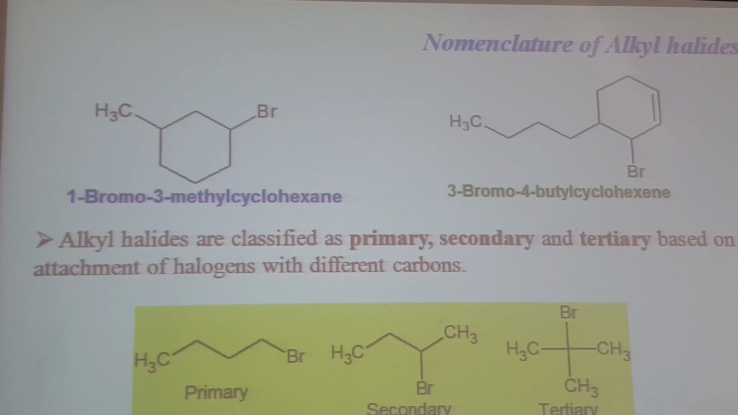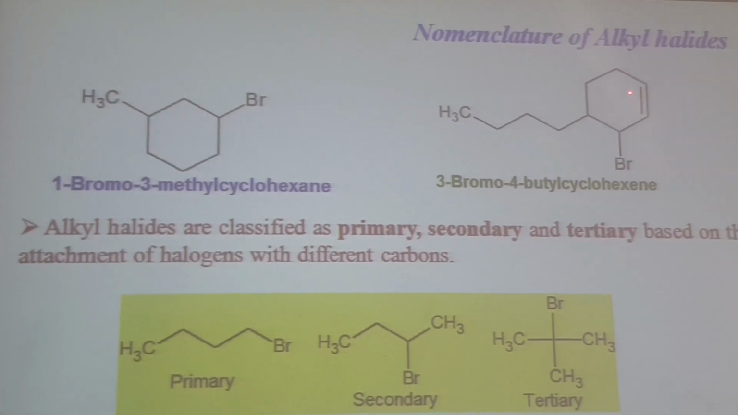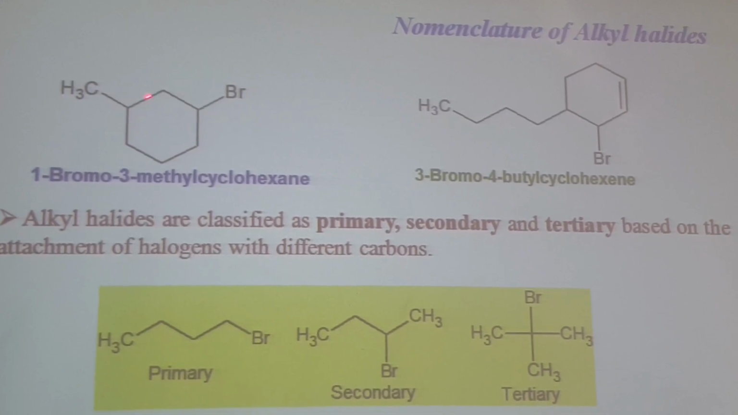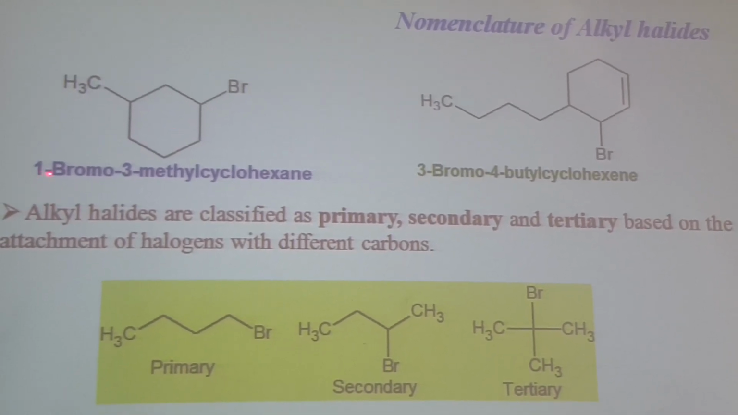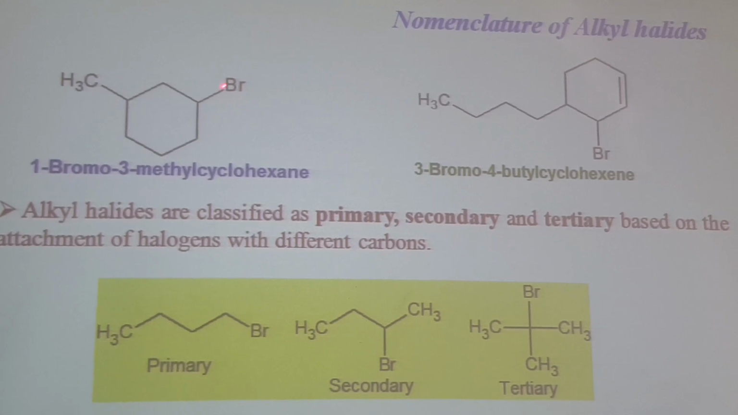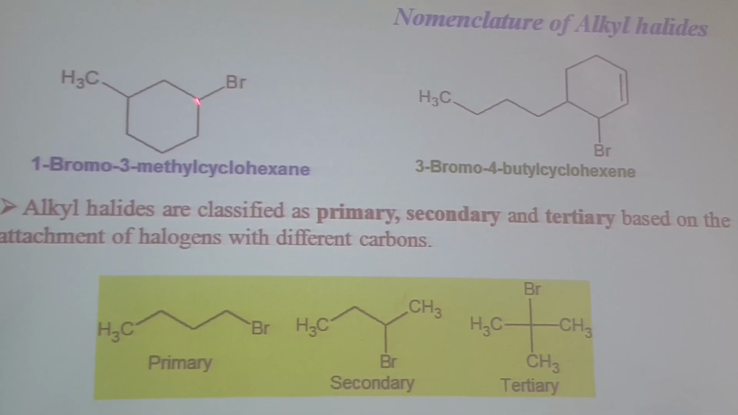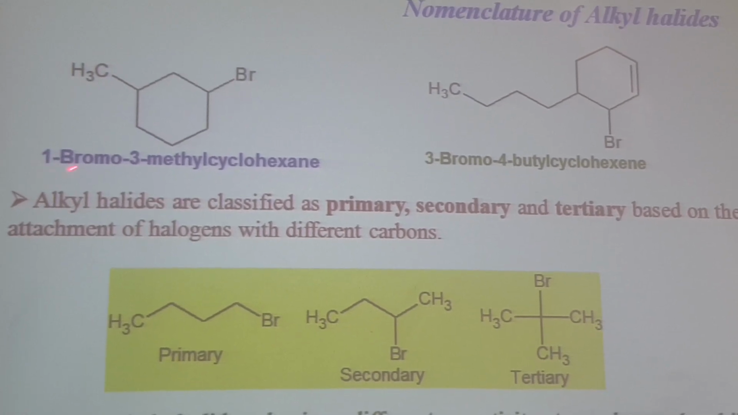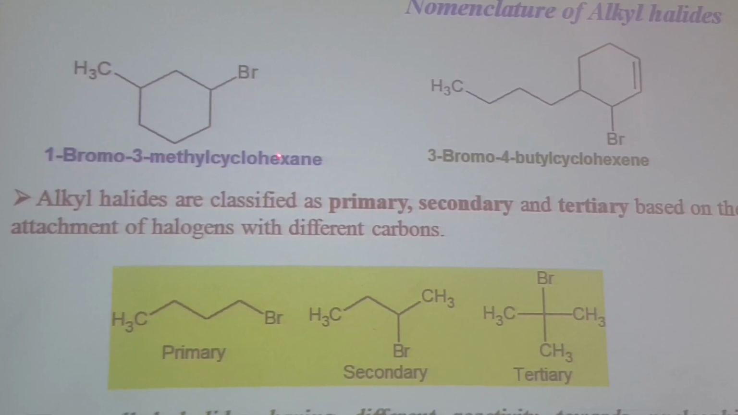So here we have the priority order for carbon-carbon double bond, methyl and bromo. So here we have 6 carbons, cyclohexane. Numbering starts from this bromo. Bromo will get preference over methyl. So 1, 2, 3. At position 3 we have methyl, 1 bromo. So 1-bromo-3-methylcyclohexane.